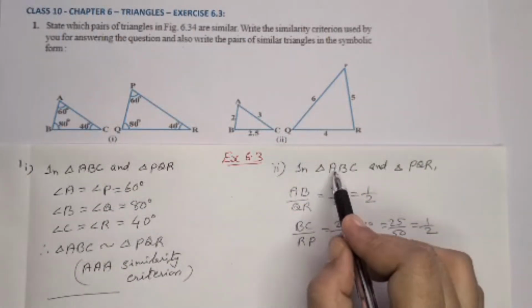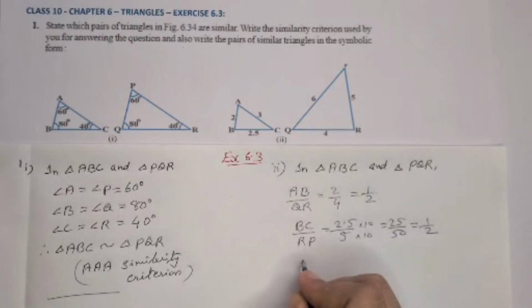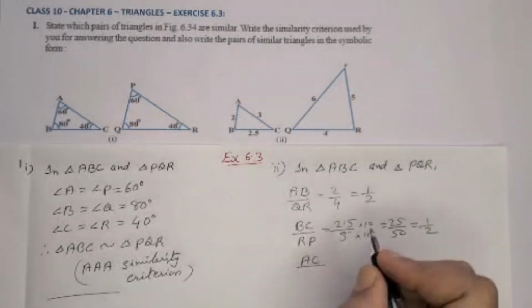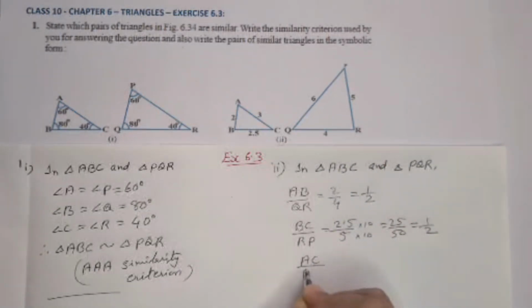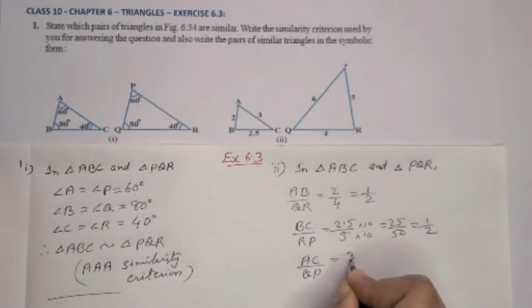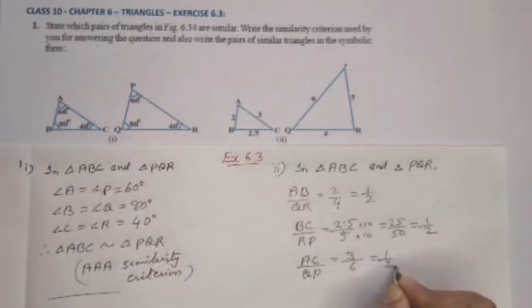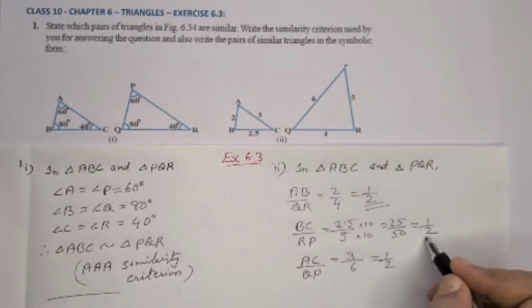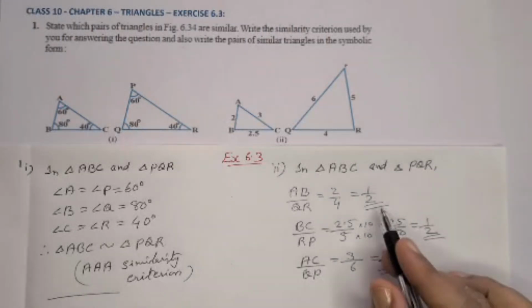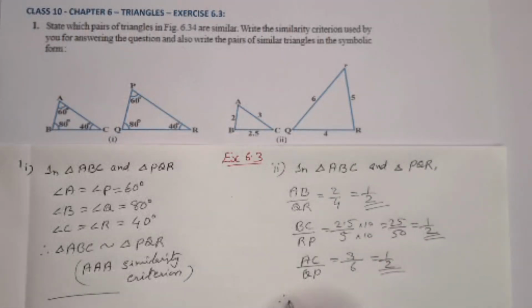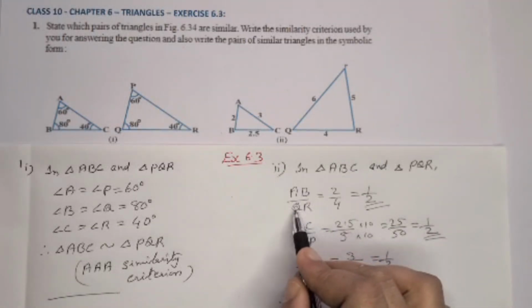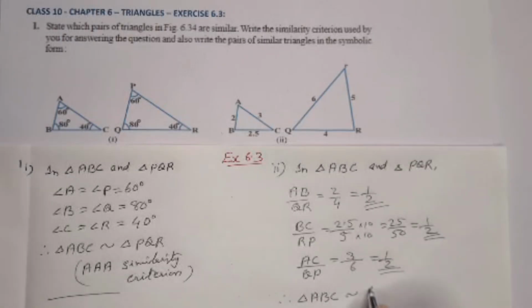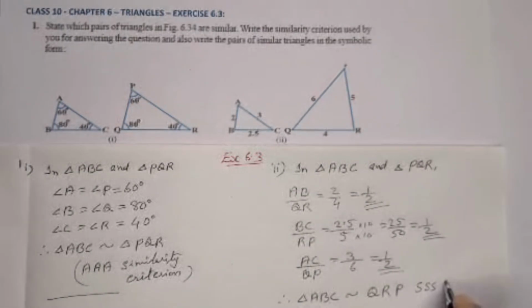Then next is the first and third letter of the first triangle. AC by corresponding to that QP, which is equal to 3 by 6, 1 by 2. Now we can see all three corresponding sides are in proportion, in the same ratio. Therefore we can write triangle ABC, corresponding to AB, here QR is coming, so similar to QRP by SSS similarity.